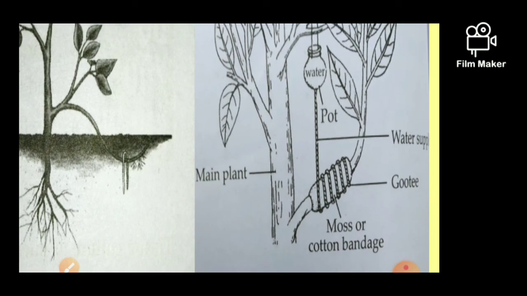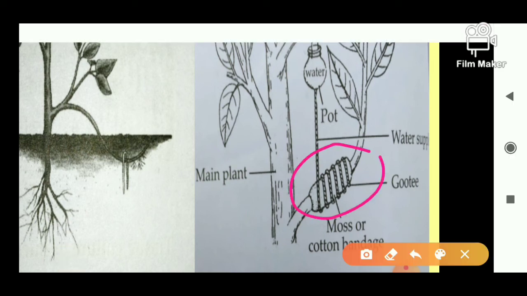Then after a few weeks, roots will emerge from this particular structure which is wrapped, and when the roots develop, then you can cut this portion from here and plant this whole structure in the soil. Then this part will grow as a new plant, right? This is a method which is used in plants like lychee, guava, lemon, china rose, etc., right? This is called aerial layering.